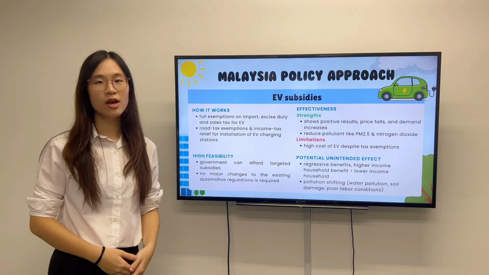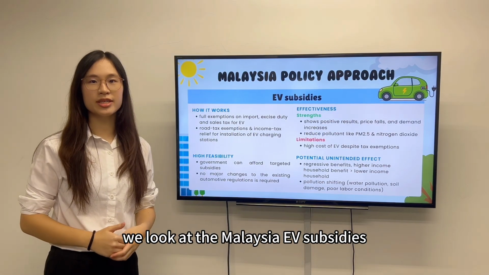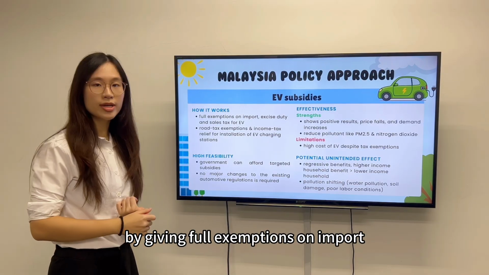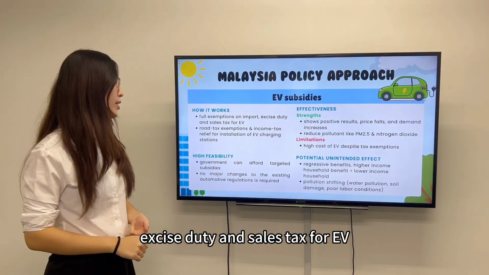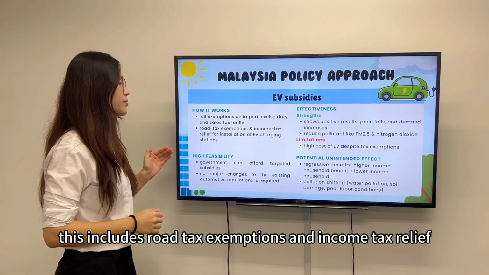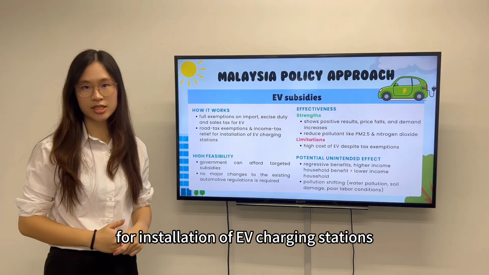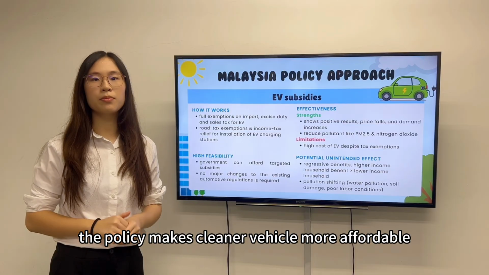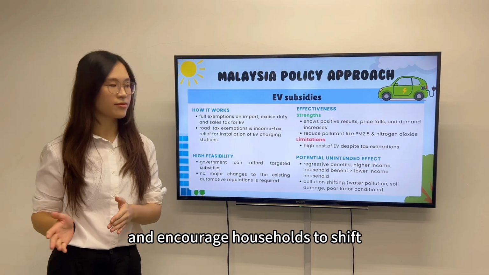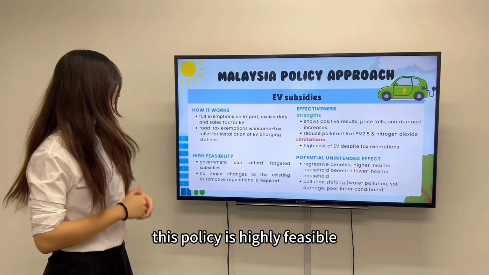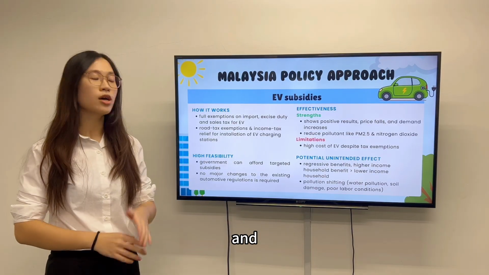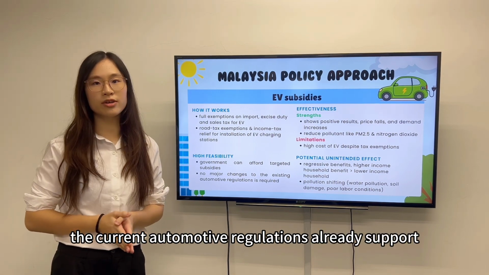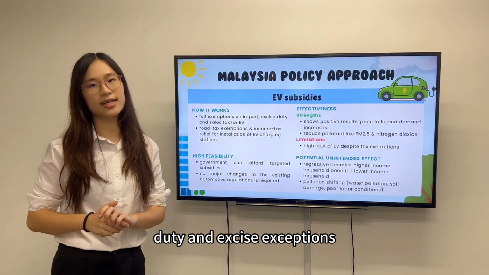Thank you. For our chosen policy in Malaysia, we look at the Malaysia EV subsidies. The government lowers the cost of EVs by giving full exemptions on import duty, excise duty, and sales tax. This includes road tax exemptions and income tax relief for the installation of EV charging stations. By narrowing the price gap between EVs and petrol cars, the policy makes cleaner vehicles more affordable and encourages households to shift. This policy is highly feasible as the government can afford targeted subsidies, and no major changes to existing automotive regulation are required since current regulations already support duty and excise exemptions.